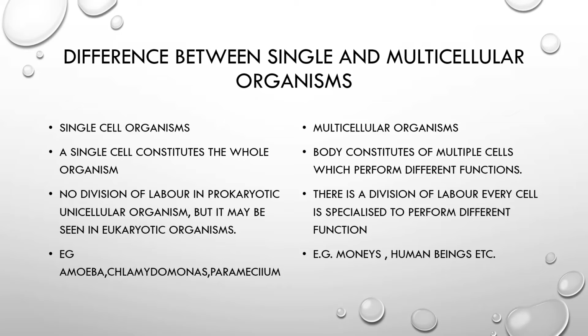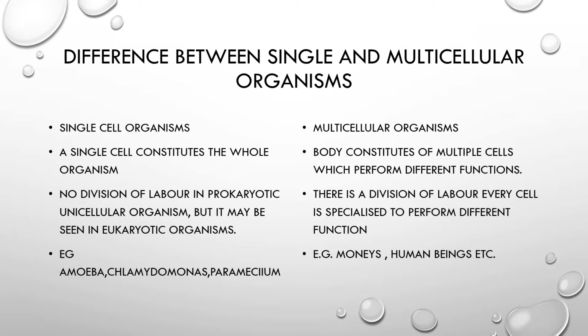In single cells, there is no division of labor. That means you won't find any other organelles which are responsible for doing one particular function. Let's take an example. The cell itself is responsible for doing excretion, nutrition, transportation, respiration, and reproduction. So all these functions of the body are performed by a single cell. The examples we have already discussed. I told you amoeba, Chlamydomonas, Paramecium.